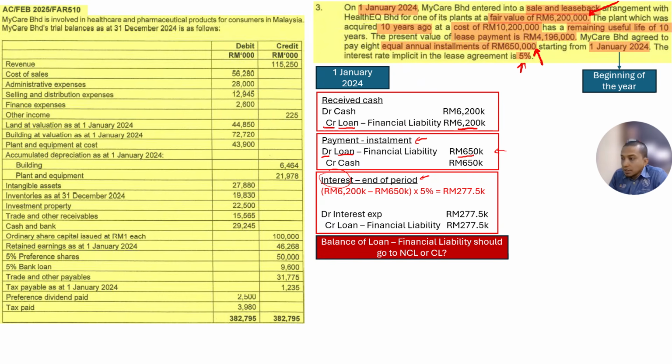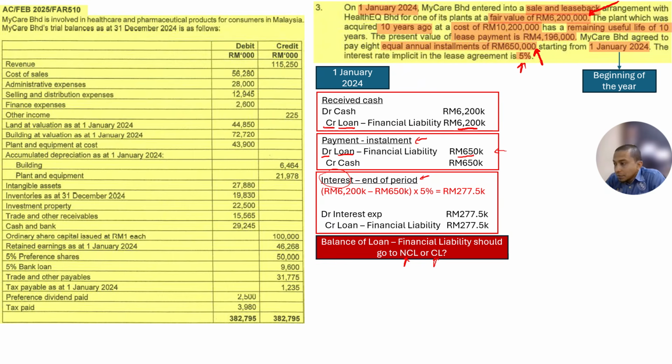And the balance of the loan, this one we have to decide. The balance of the loan, the financial liability, should it go to non-current liability or current liability? First thing first, we need to understand the definition. Current liability is short-term, will be paid within 1 year, while non-current liability will be paid after 1 year, meaning it is long term.